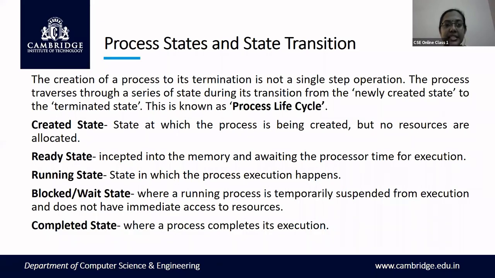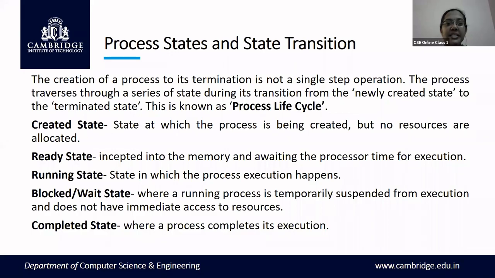Which states it is passing through, how much time it is spending in between, and how much time it gets to be executed, all these things put together are called the process life cycle. And moving of a process from one state to another state is called the state transition.